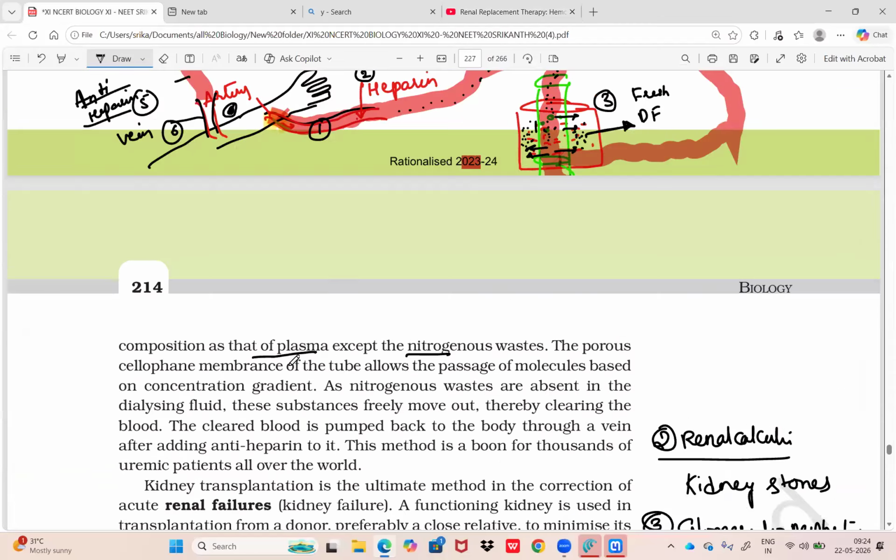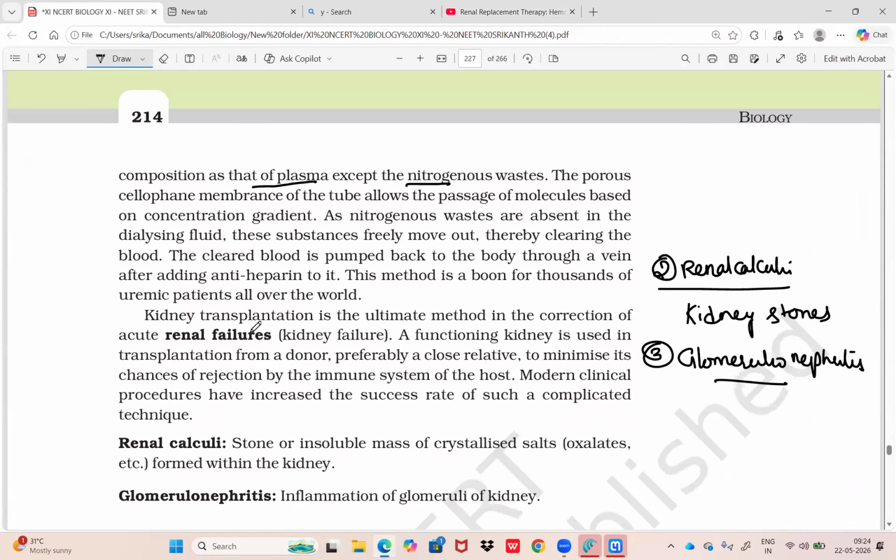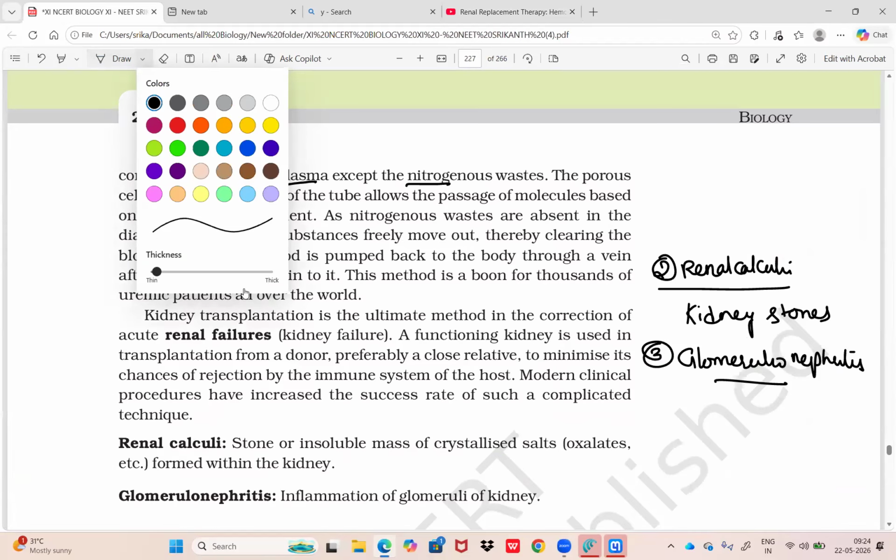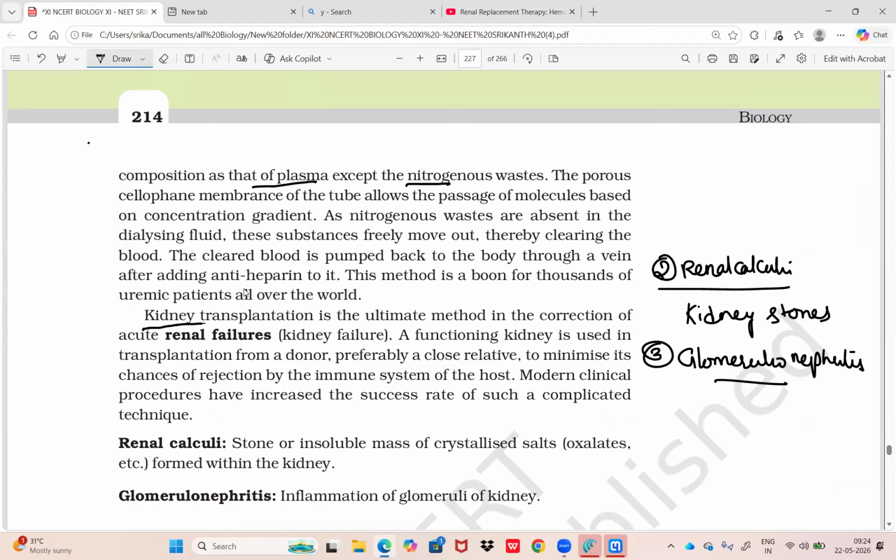So this is the story of hemodialysis, but finally this is a temporary technique only, because kidney transplantation is a permanent solution. The ultimate method in the correction of acute renal failure is kidney transplantation only. A functioning kidney is used in transplantation from a donor, preferably a close relative, to minimize the chances of rejection. Because otherwise their MHC doesn't match. MHC is a group of molecules, and relatives only have a similar kind of molecule.